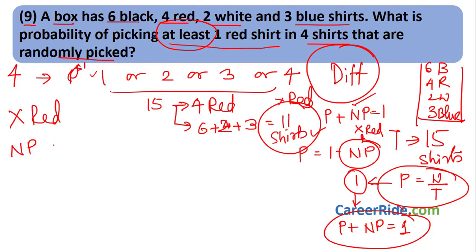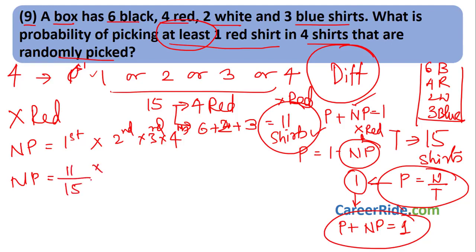So what is the probability of not choosing a red shirt, not choosing 4 red shirts? First I choose one shirt and then the second shirt, then the third shirt, then the fourth shirt. What is the probability? Choosing the first non-red shirt, I have 11 choices, divided by total number of shirts 15. Now I have chosen the first non-red shirt and kept it in my hand. It can be black, white, blue, it doesn't matter. Now I choose the second non-red shirt. Already 1 is in my hand, so 11 minus 1 is 10, divided by 15 minus 1, which is 14.